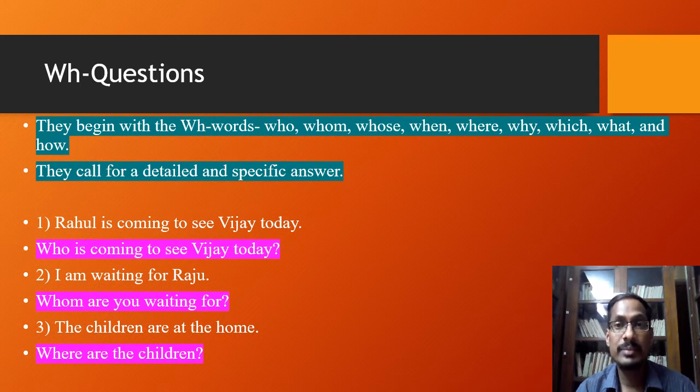Now look at the examples below. How the declarative sentences are transformed into WH questions. The first example is Rahul is coming to see Vijay today. Now it's a statement and it gives us information. Therefore, it's a declarative sentence. Now, how is this declarative sentence transformed into a WH question? Who is coming to see Vijay today? Question mark. Now, only if you see the beginning, you could understand how it begins with the WH word. So, who is used and then it ends with a question mark.